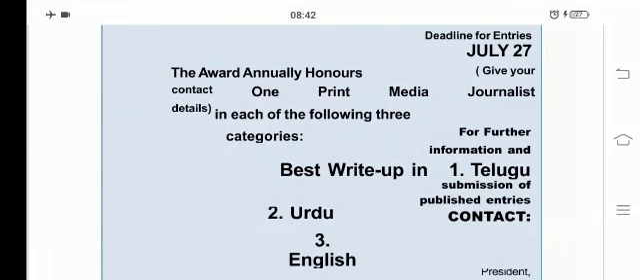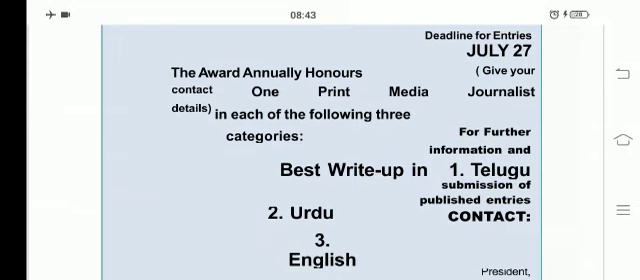On the right side, we can see the deadline for the entries. It is July 27. Give your contact details. And below that, for further information and submission of published entries, contact President, the Hyderabad Laughing Club, Public Gardens, Nampalli, Hyderabad, 500001. Contact number, mail ID. Here, these are the details of that.